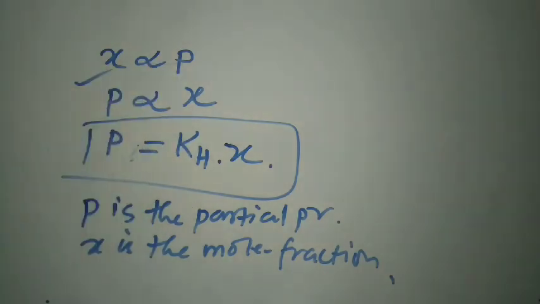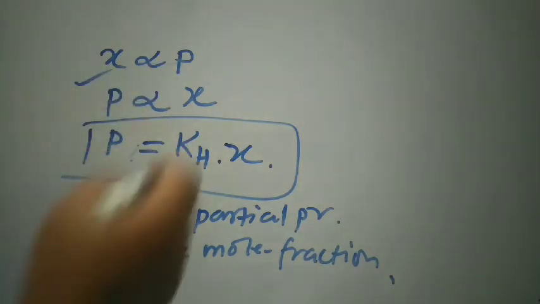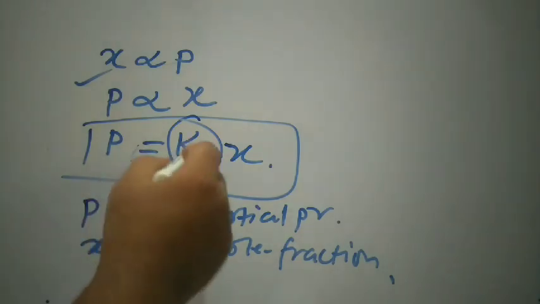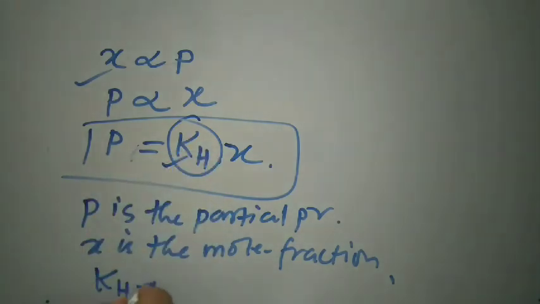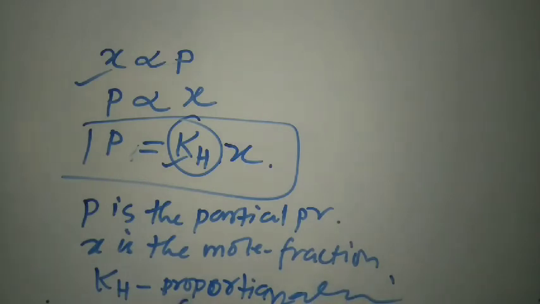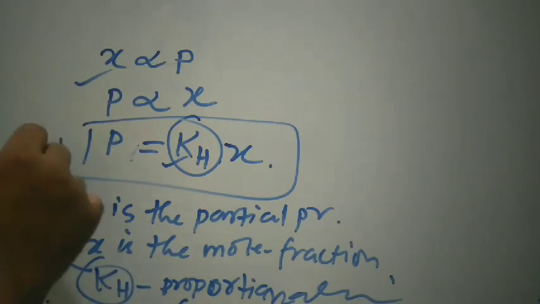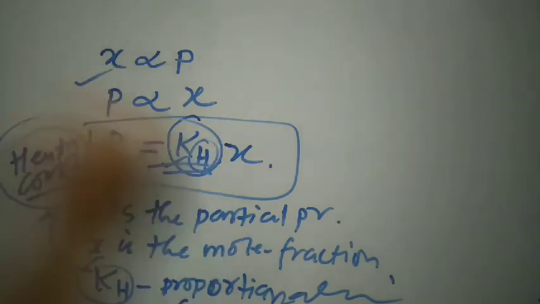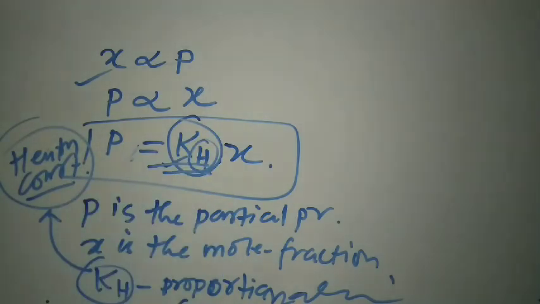By removing the directly proportional sign, we get an equal sign, and I have put in a proportionality constant kh, which is also the Henry constant. That's why a subscript H is given to it. So this is Henry's law.